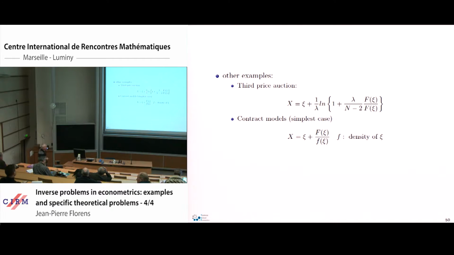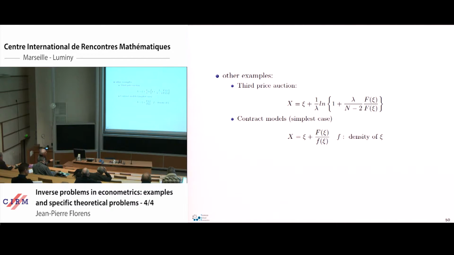In the third price auction, we have a private price. You propose a bid, and you pay. You win if you propose the highest price, but you pay the third price. I am not able to explain why, but in principle, this avoids collusion. And so the Nash equilibrium may be derived. It has this form, except that it is not a big F, but a small f here.